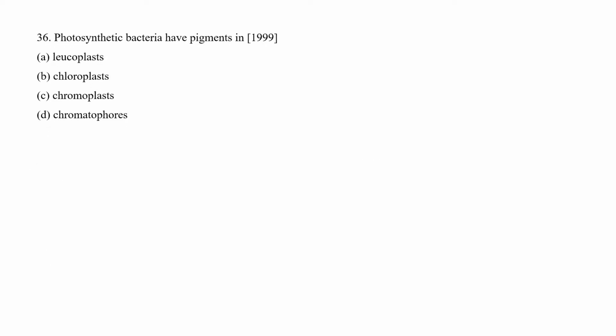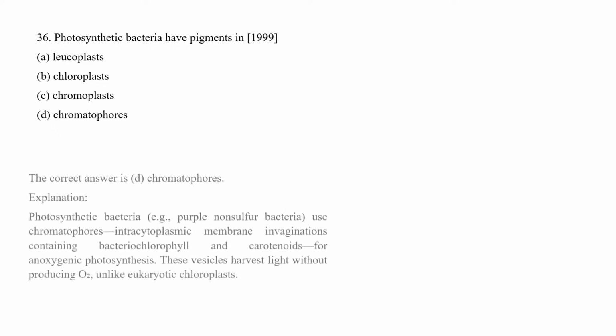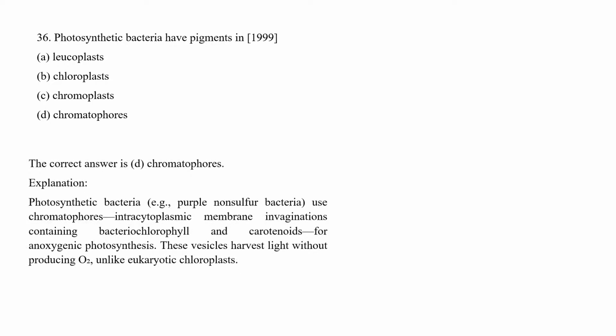Photosynthetic bacteria have pigments in leucoplast, chloroplast, chromoplast, or chromatophores.